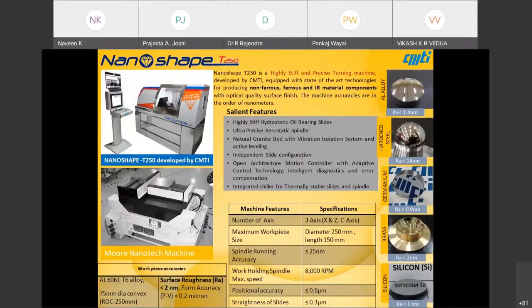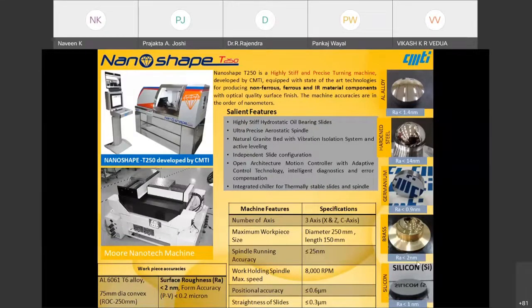Generally they are used there. Here CMT has built a diamond turning machine. It's a basic turning machine with very high precision, where the machined surface will be like a mirror, with a surface finish of less than 10 nanometers. You can see here aluminum, hardened steel, germanium, brass, silicon.